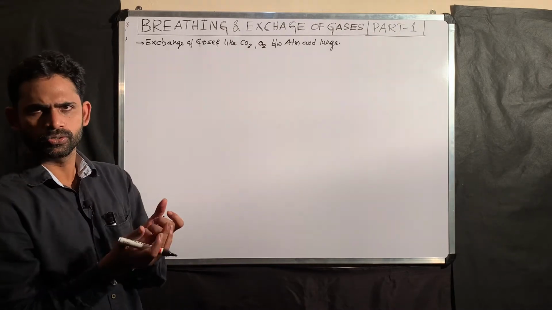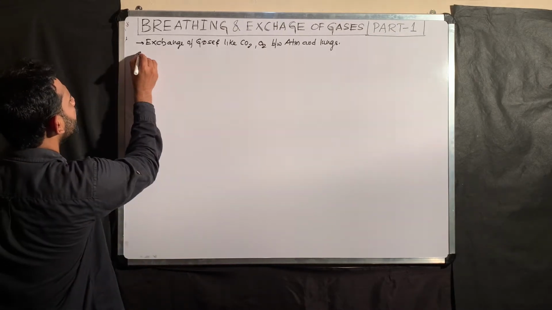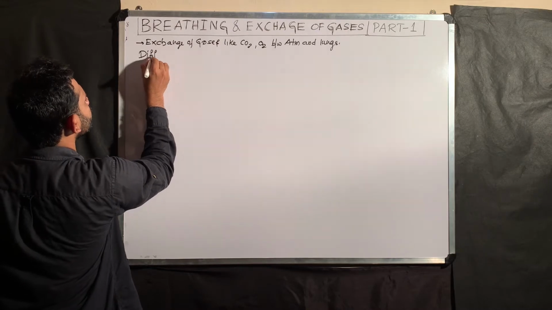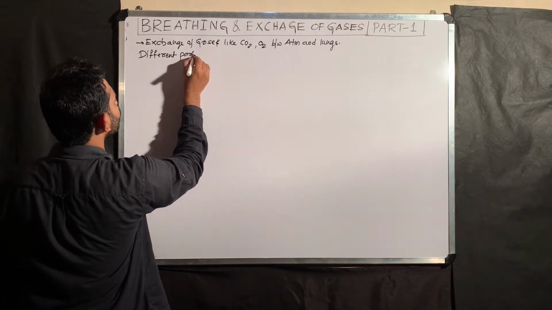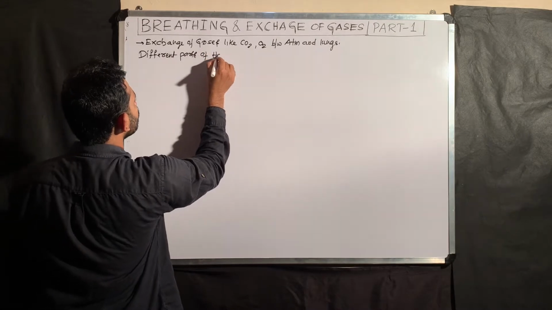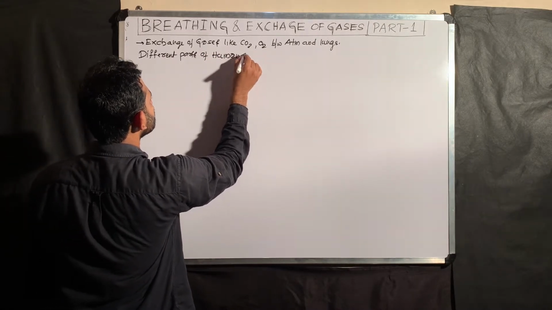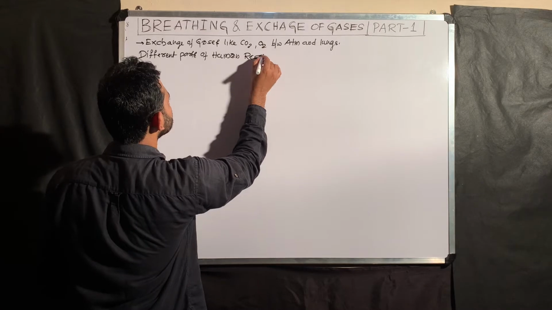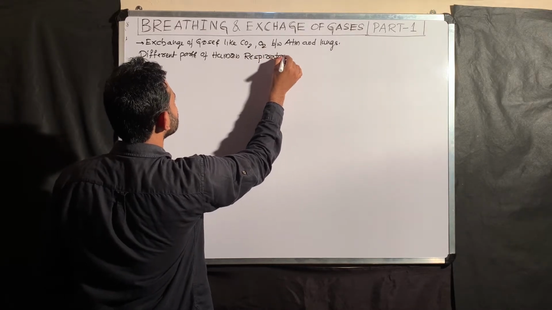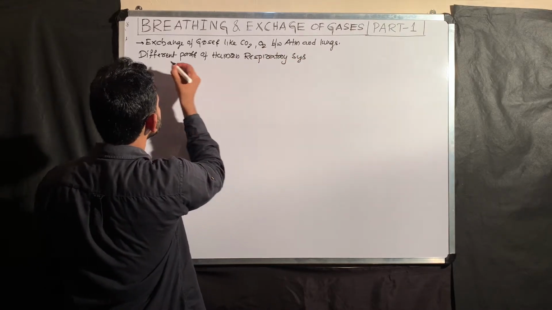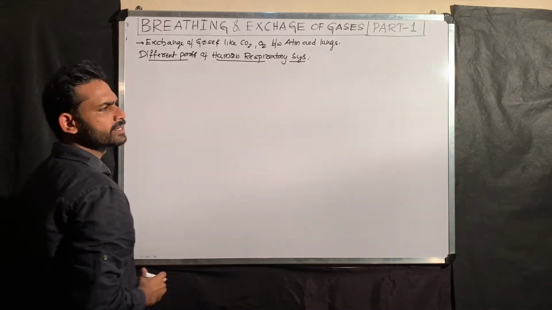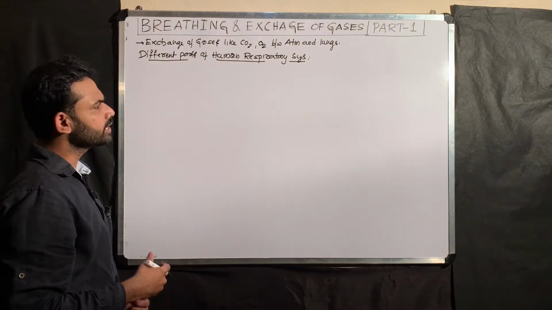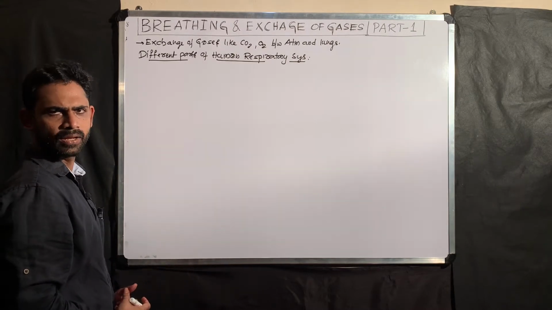Now I am going to tell about different parts of the human respiratory system. I will introduce the different parts, and after that, each part I will explain in detail.